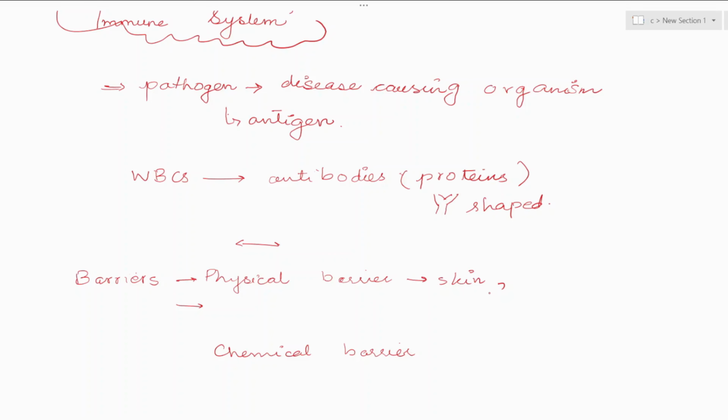Bacteria can also enter through your ear, but your ear has something which stops the entry of bacteria. Mucus. Then your nose has mucus as well. What else is present in the nose? Because you are inhaling air, and air has lots of bacteria. So mucus and hair. So these are the physical barriers.